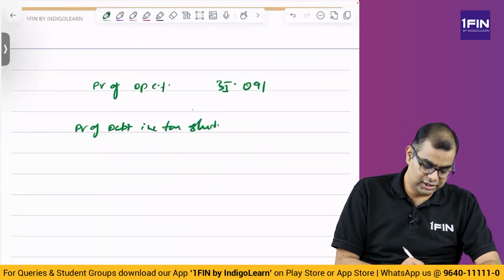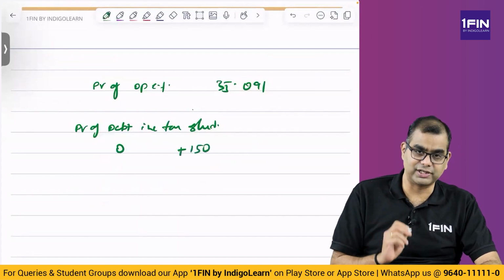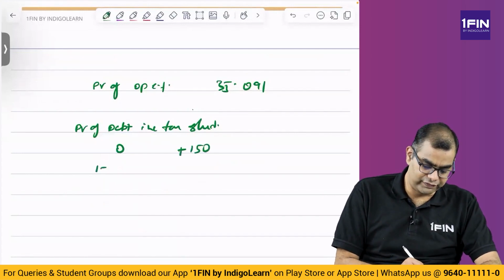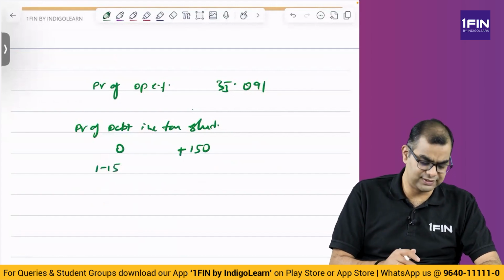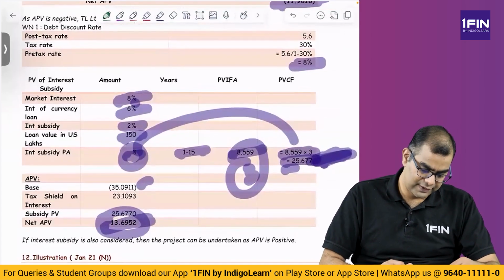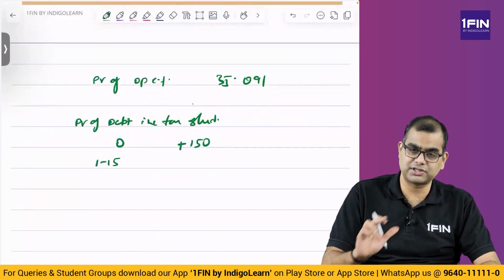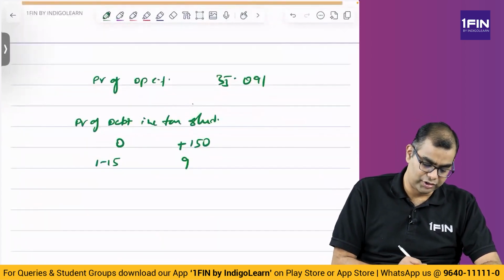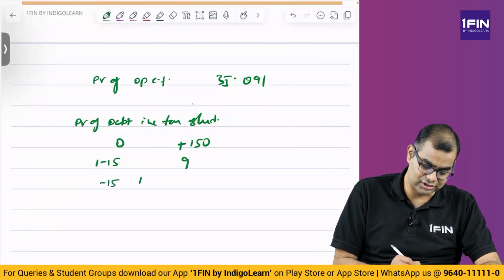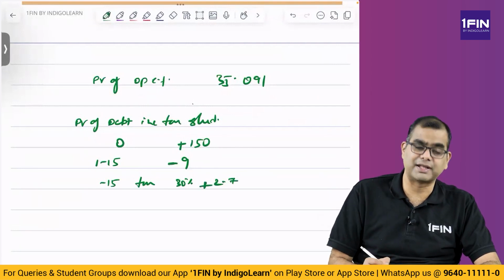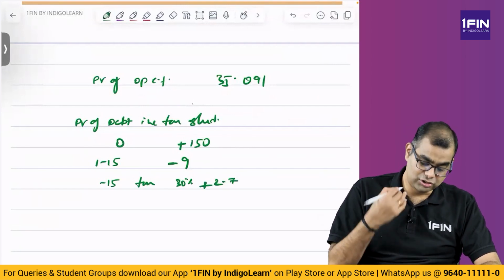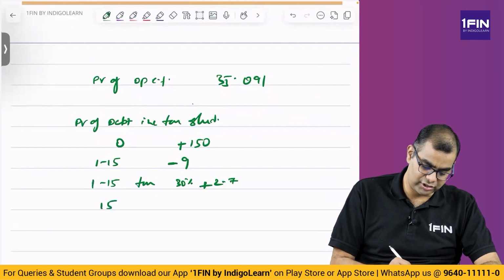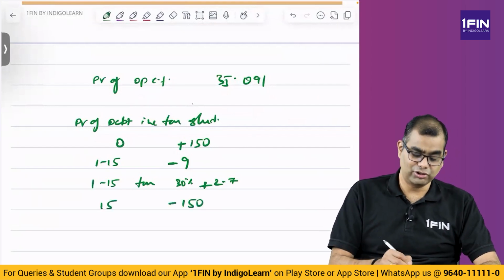So, which is year 0, you have plus 150, that is you are getting an inflow of 150 in year 0. Year 1 to 15, okay, how long is the debt? Debt is a 15-year debt only, no? Yeah, 15 years. You are paying it at 6%. 6% of 150 is 9. So, you are paying 9. 1 to 15, you have tax impact of 30%, which is 30% of 9 is 2.7. So, this is plus, this is minus, and then this is plus, correct? Then you are also repaying. In 15th year, you are repaying 150, correct? So, these are the cash flows.